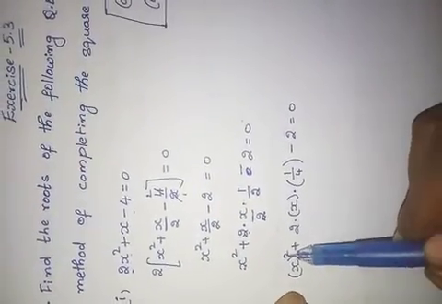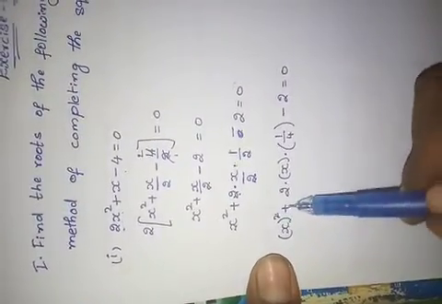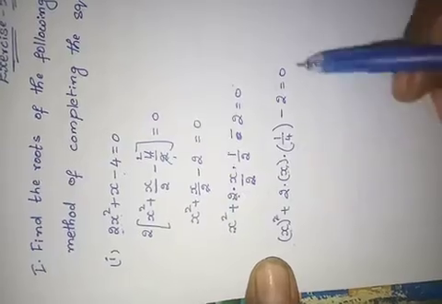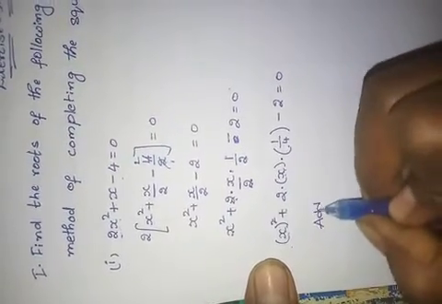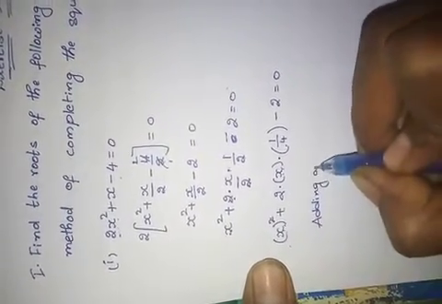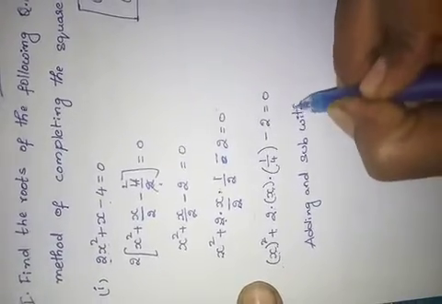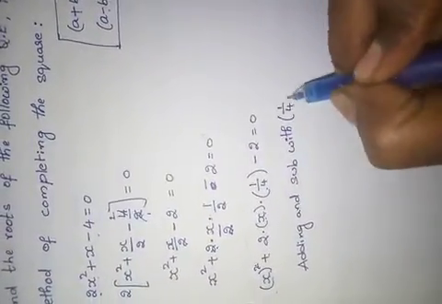See here, a square plus 2ab. This is b, so adding and subtracting, I want to get what? b square, so 1 by 4 whole square. Adding and subtracting.